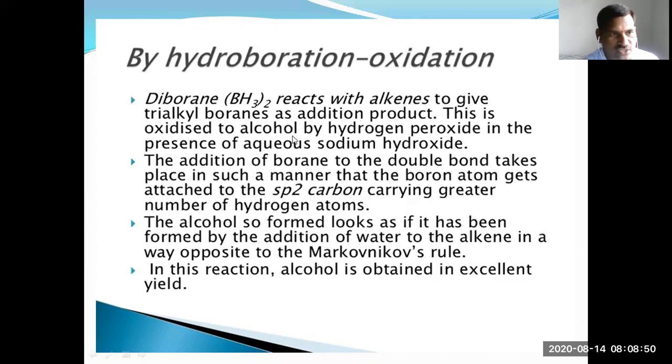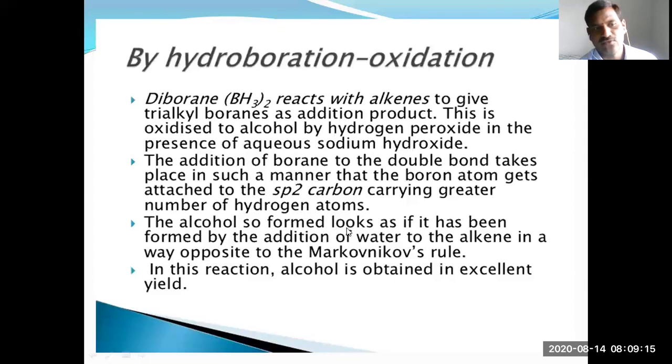This is oxidized to alcohol by hydrogen peroxide in the presence of aqueous sodium hydroxide. The addition of borane to the double bond takes place in such a manner that the boron atom gets attached to the sp2 carbon carrying the greater number of hydrogen atoms.